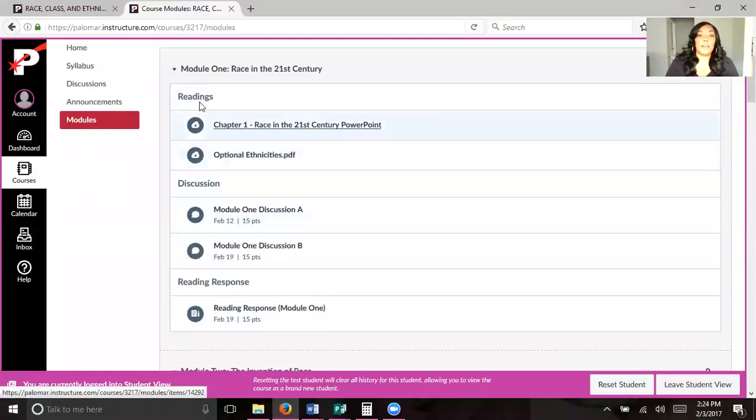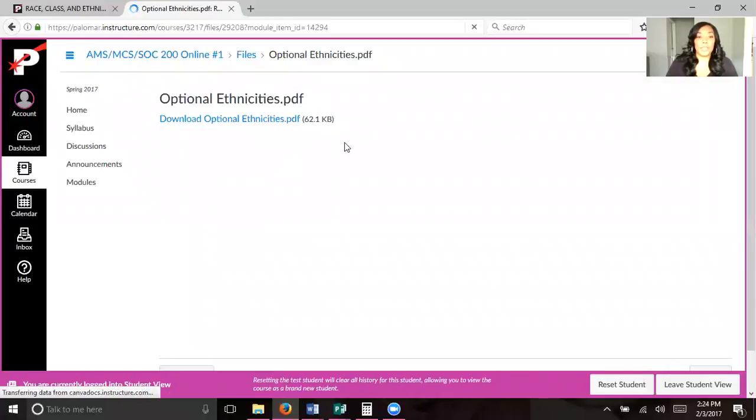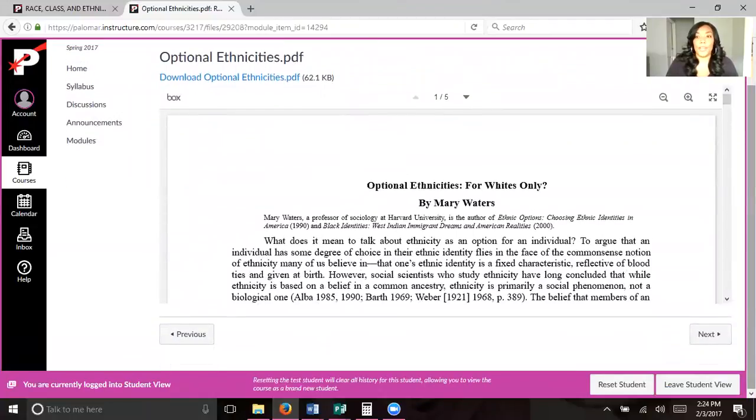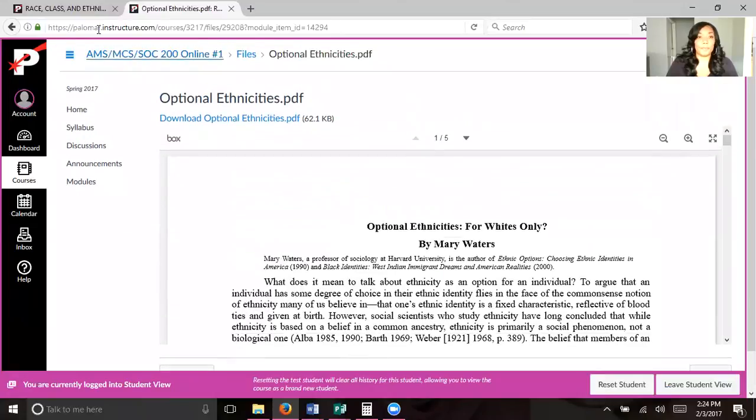What's really nice about Canvas is that if there are any PDFs or readings that need to be opened, it will actually open it for you in Canvas, so you don't have to download anything to your computer, and it won't take up any space. So I think that's really cool. You'll read the article here.